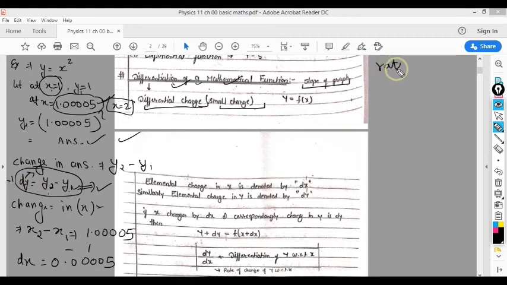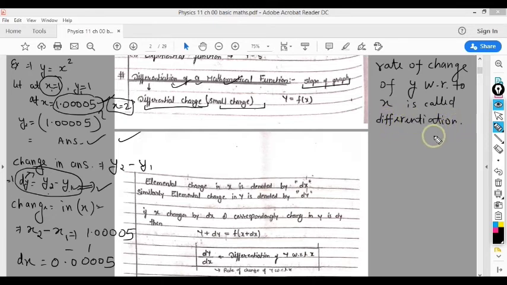So the rate of change of y with respect to x is called differentiation, or in mathematical language you can say that this is the slope of the graph at that x, and that slope is calculated by this formula dy over dx.